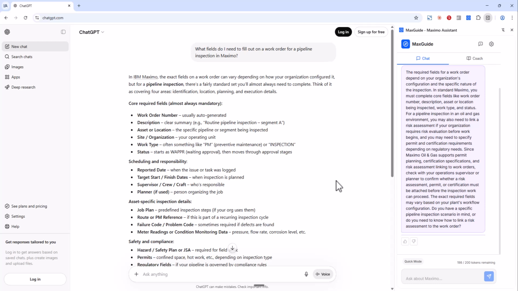That's why MaxGuide exists. Every answer is grounded in a curated knowledge base. Every claim can be verified against IBM's own documentation. And when the real answer is, it depends on your configuration, it tells you that instead of making up fields to fill the gap. One answer looks better. The other one is better.